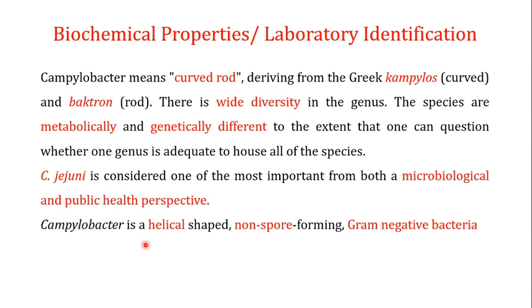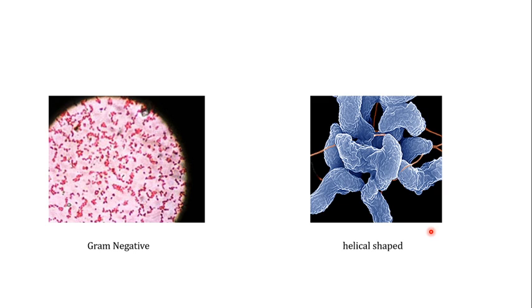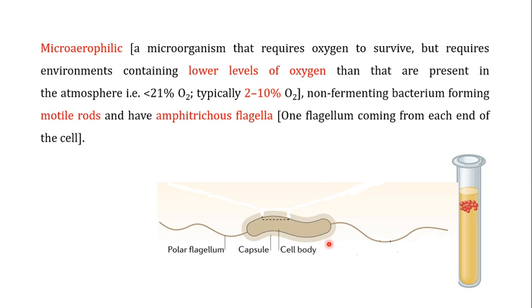Now, Campylobacter jejuni is a helical-shaped bacteria. It is a non-spore-forming bacteria, and it is gram-negative in nature. So when you are going for the gram staining of the Campylobacter, you'll be seeing these kinds of rods under the microscope, and the shape of the bacteria will be helical.